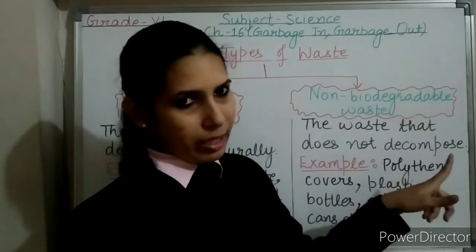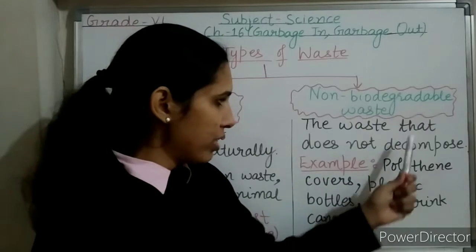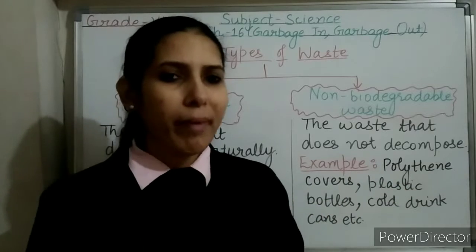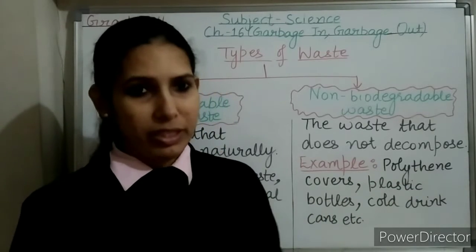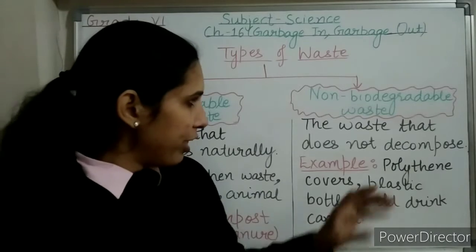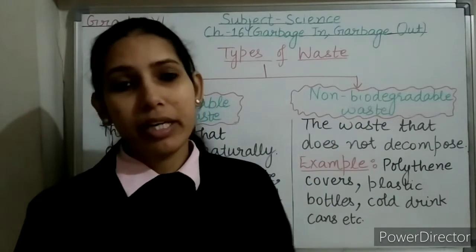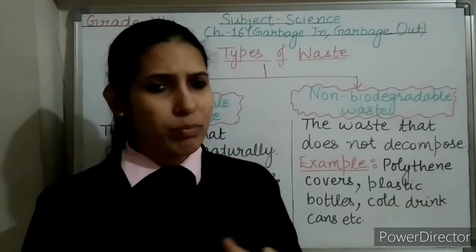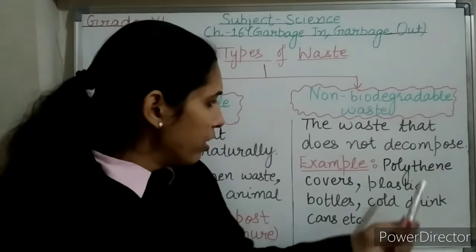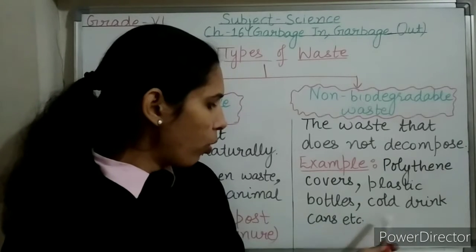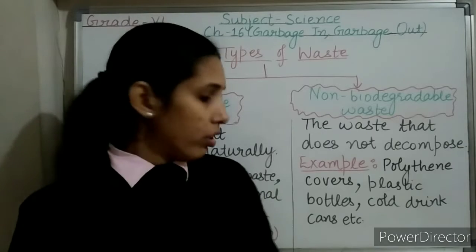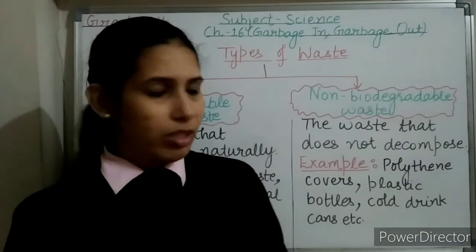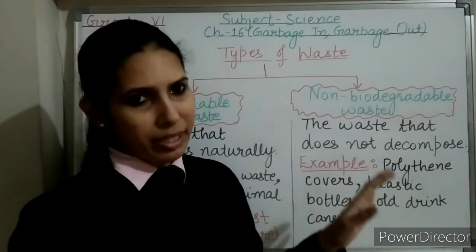Now come to non-biodegradable waste. Non-biodegradable waste is the waste that does not decompose. That means such waste does not break down and keeps on accumulating. So the management of non-biodegradable waste is a big challenge. Examples are plastic, glass, metal containers, etc.: polythene covers, plastic bottles, cold drink cans, aluminium containers, broken glass bottles, etc. These are the examples of non-biodegradable waste.